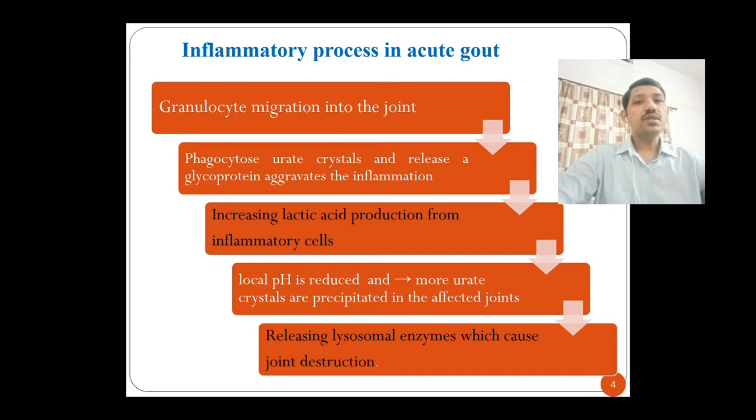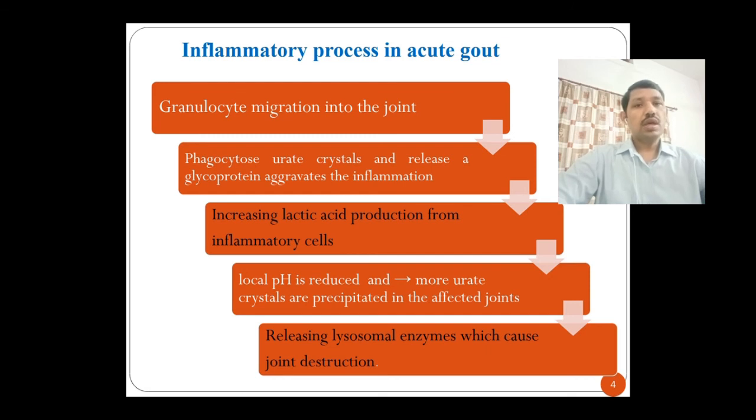The first stage is the granulocyte migration into the joints. When the granulocytes migrate into the joints, they will phagocytose the urate crystals and release glycoprotein aggregates, and that causes the inflammation.